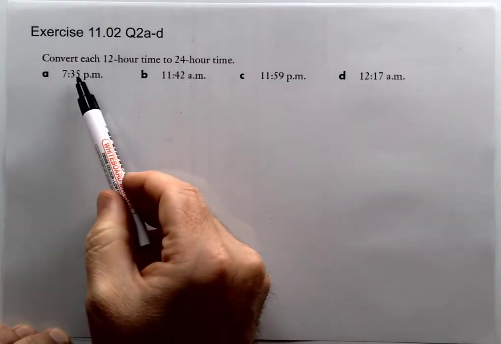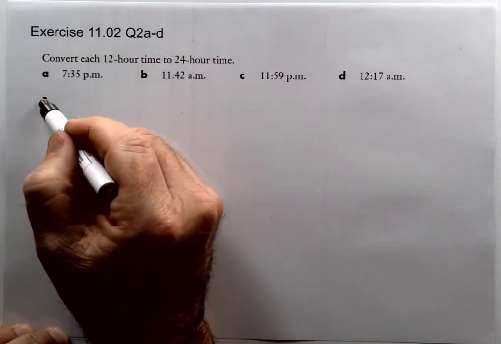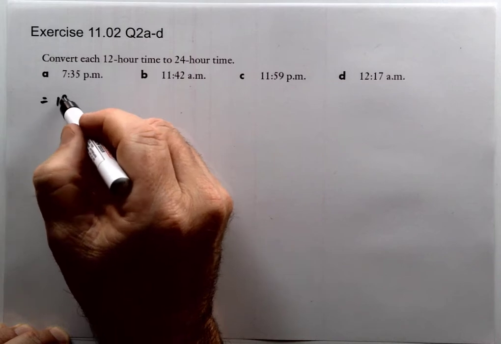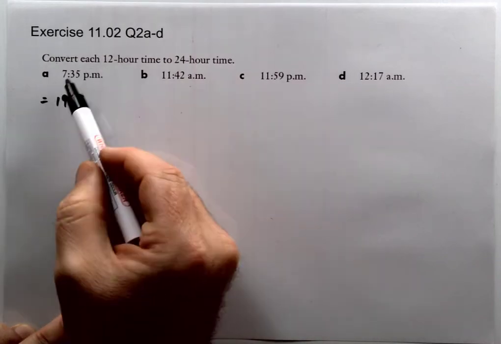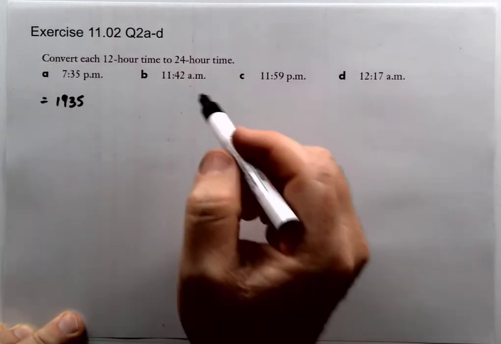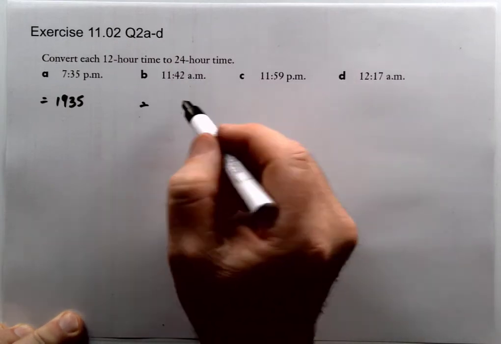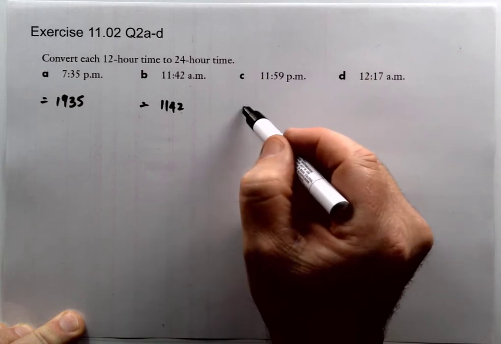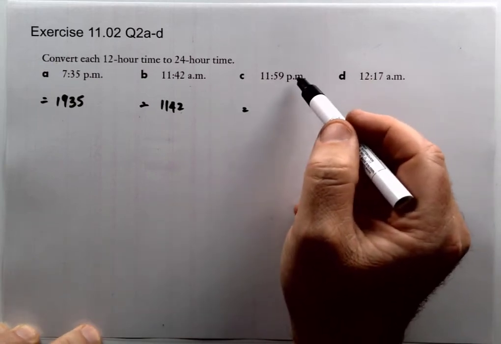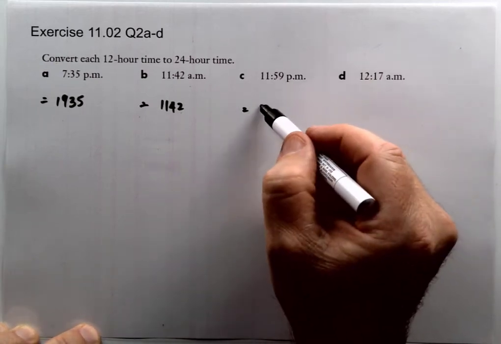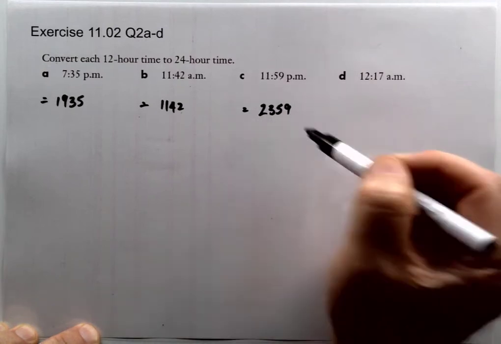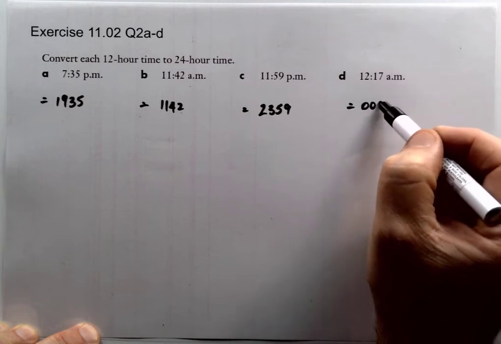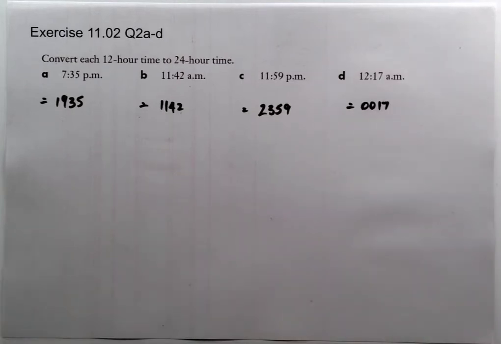Okay, we're converting from 12-hour time to 24-hour time. So here we're afternoon, so we need to add 12 hours to that. Again, just get rid of the semicolon, no AM or PM. Here we're just in the morning, so again, just get rid of the semicolon. Here we're almost at midnight, so we need to add 12 to that to get 23:59. And here we're just after midnight, so we just get rid of that 12 and replace it with zeros.